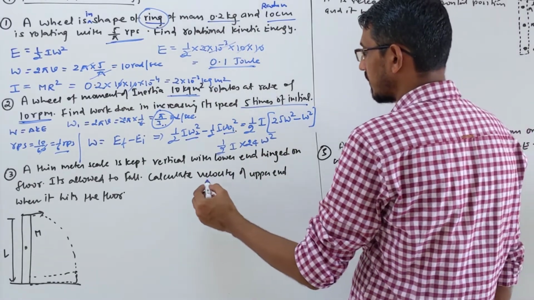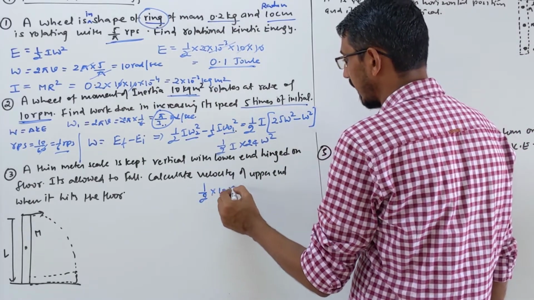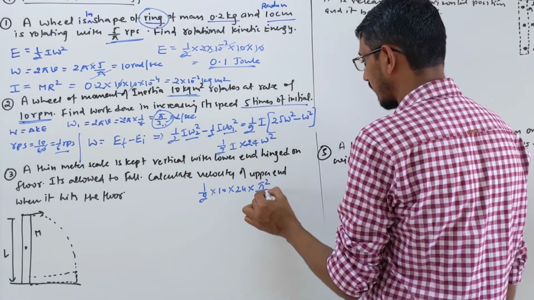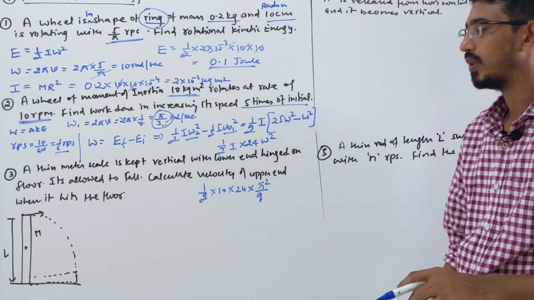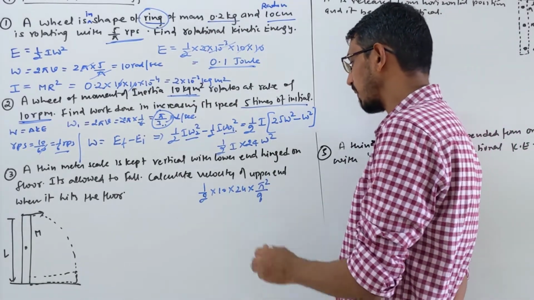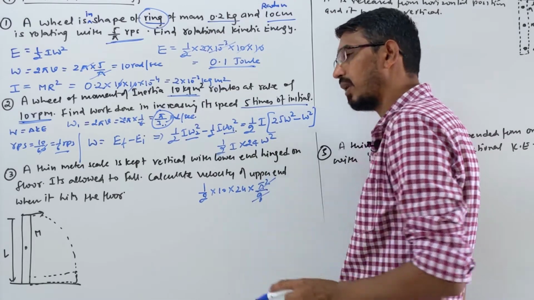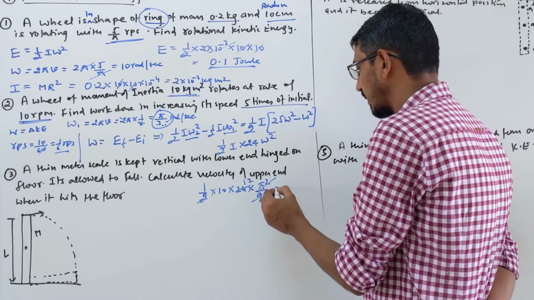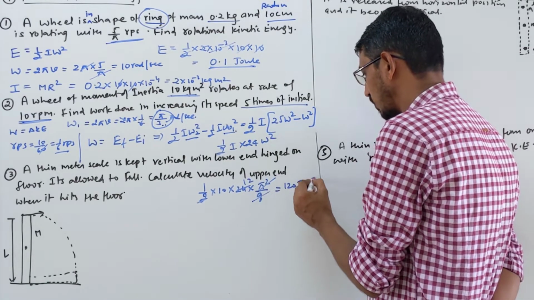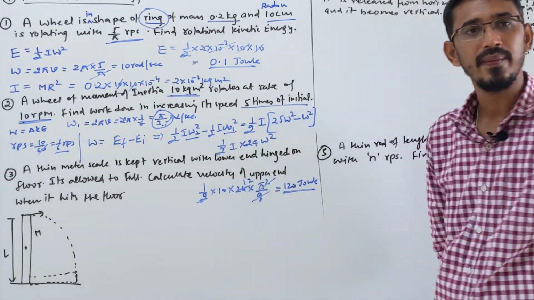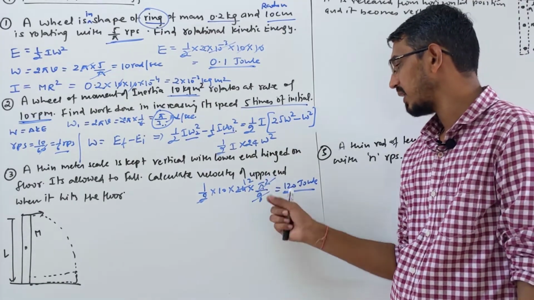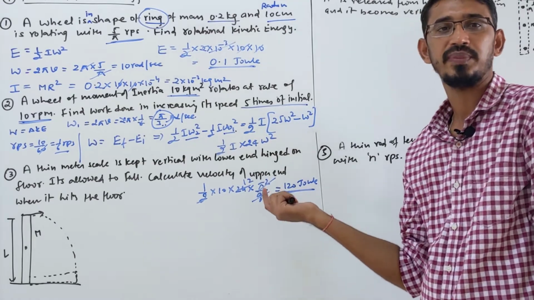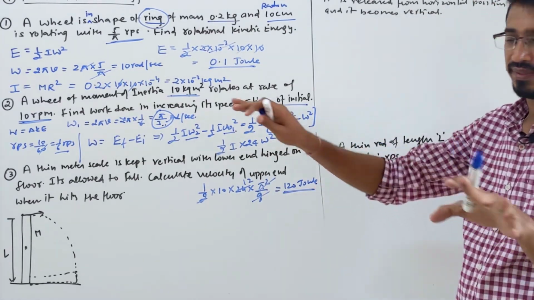So how much does it come to? Half, inertia is given as 10, 24, and omega, this is your omega, so pi square by 9. Approximately, pi square is almost close to 9, only a little more than 9. So you can cancel them roughly. So this becomes 12, so you are getting 120 joule. Around that approximate answer will come. If you divide exactly, pi square by 9 becomes a little more than 1, so the answer will come like 124, 125 something. But options will always be given clearly.